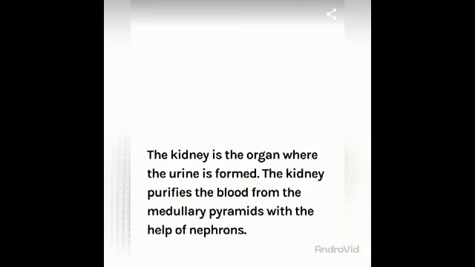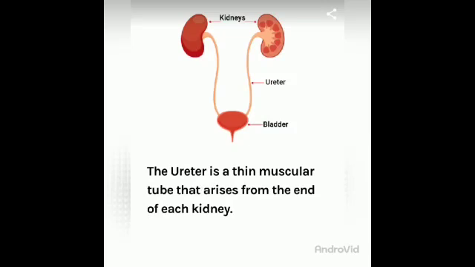So the kidney is the organ where the urine is formed. If I ask the question, what is the organ which is important for urine formation, you will say the kidney. So the kidney is the organ where the urine is formed. The kidney purifies the blood from the medullary pyramids with the help of nephrons.